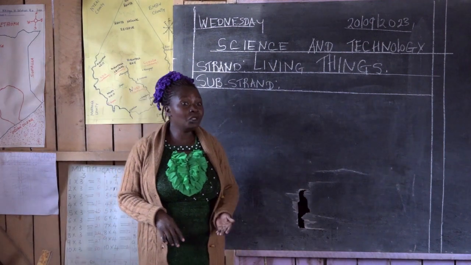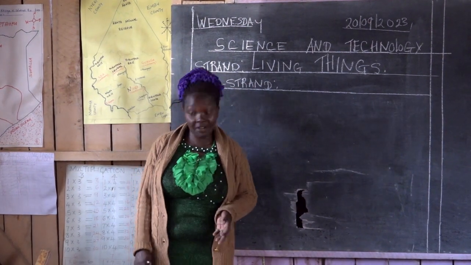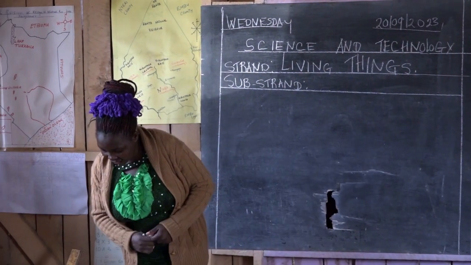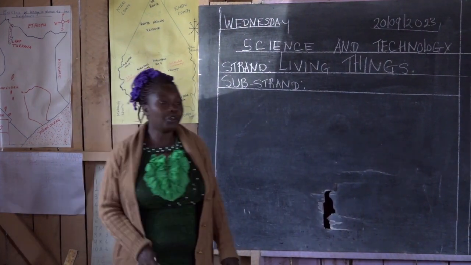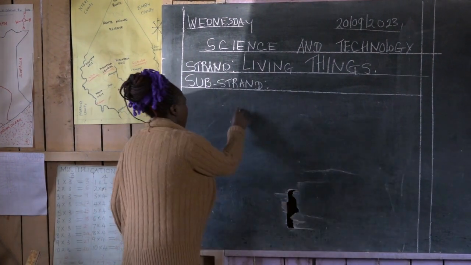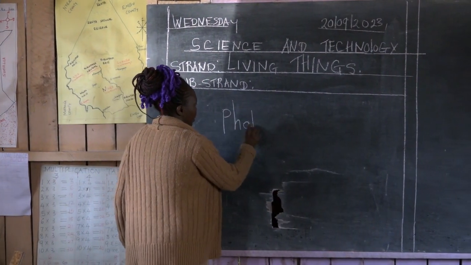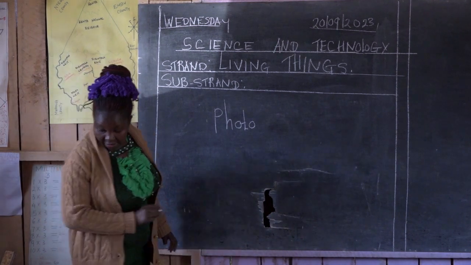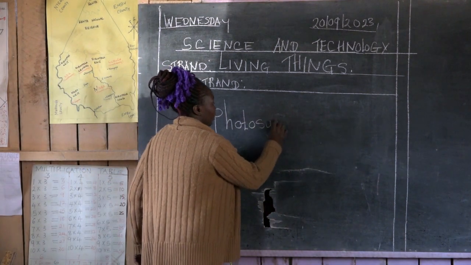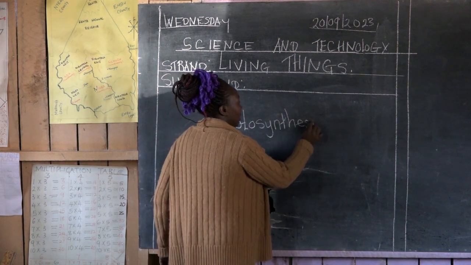Do you want to know how they make their own food? Yes. Let me tell you, plants make their own food through the process called photosynthesis. It is called what? Photosynthesis. Have you ever heard of this one?